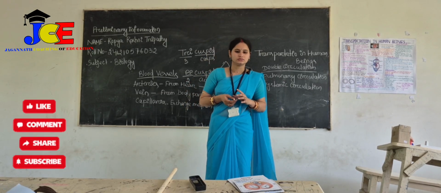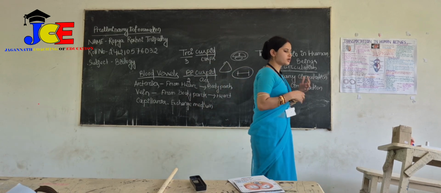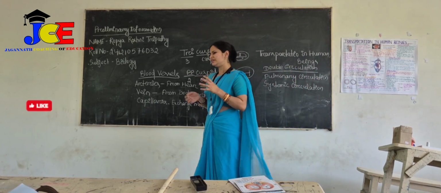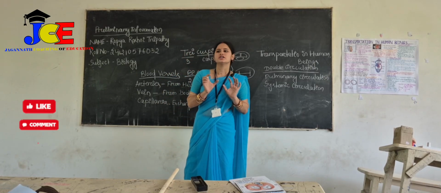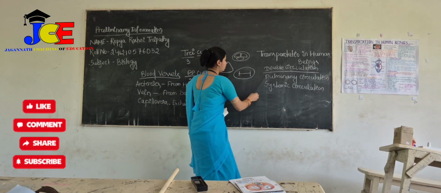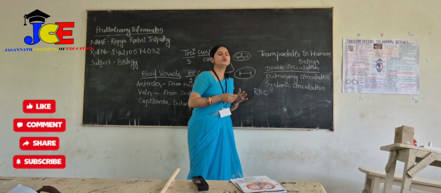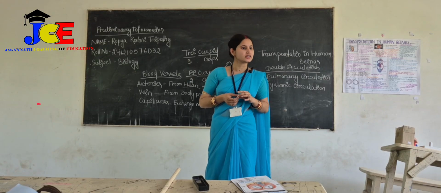Then we discussed that blood gets oxygenated and gets deoxygenated. So there is a respiratory pigment which carries the oxygen. Here our RBCs, or red blood cells, are the carriers of oxygen, which contain an iron-containing protein known as hemoglobin.